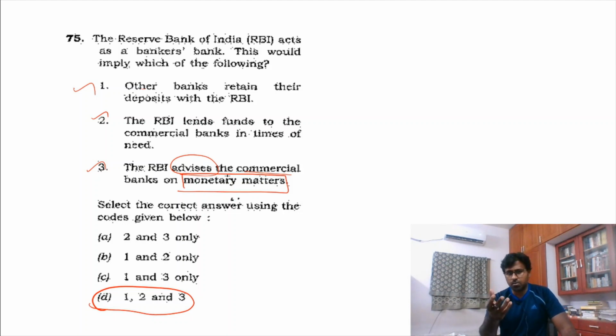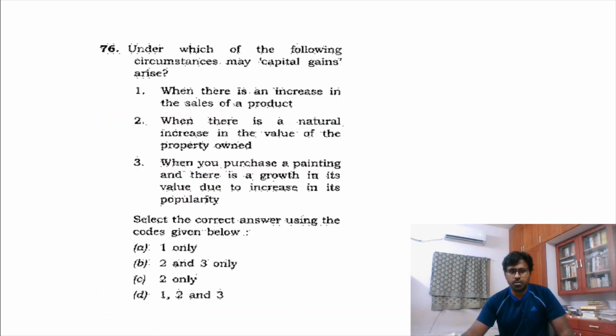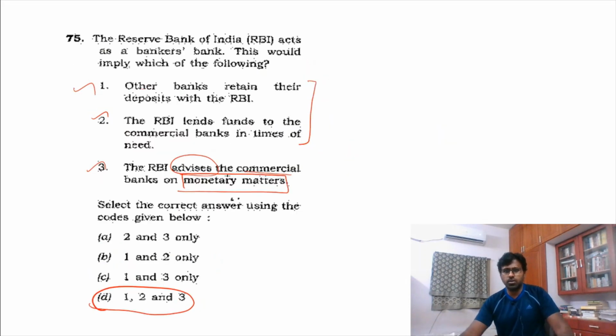This statement did not specify that. RBI does advise commercial banks too, but whether they advise on every monetary matter was difficult to interpret. I went for 1, 2, 3 because I couldn't figure it out in depth, but the answer is 1 and 2. But I am not going to use it as an easy question.